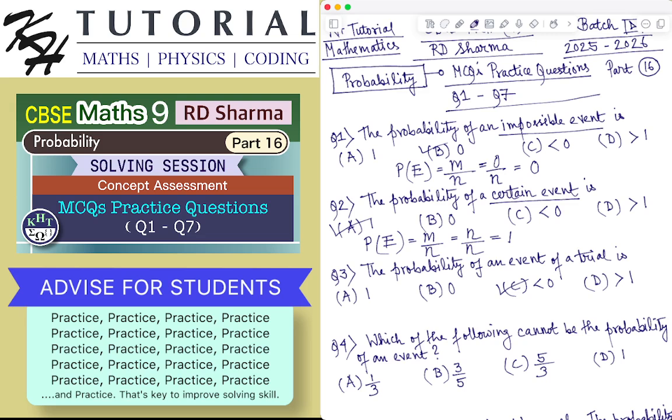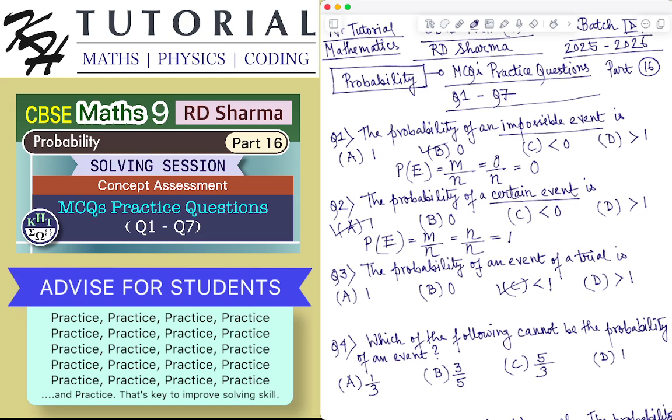I think the choice should be less than 1. Let me quickly check. Oh, sorry. Choice C was less than 1. My mistake. This is less than 1. So obviously choice C is the correct answer.